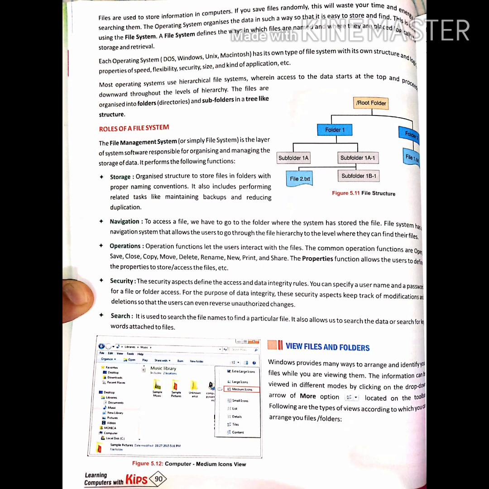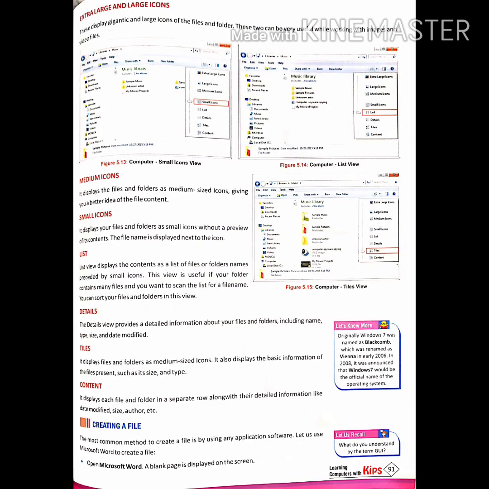View files and folders. Windows provides many ways to arrange and identify the files while you are viewing them. The information can be viewed in different modes by clicking on the drop-down arrow of the More option located on the toolbar. Following are the types of views according to which we can arrange our files and folders: extra large and large icons, medium icons, small icons, lists, details, tiles, and content.